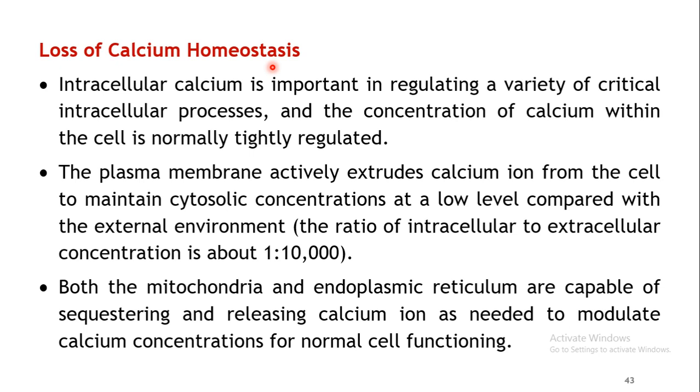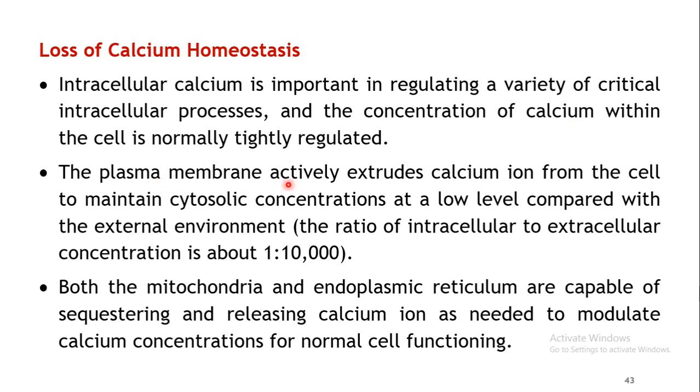Calcium is distributed across these membranes in a specific proportion. The cell membrane helps in maintaining the concentration of calcium within the cell at a particular level. Mostly a high level of calcium is maintained extracellularly.